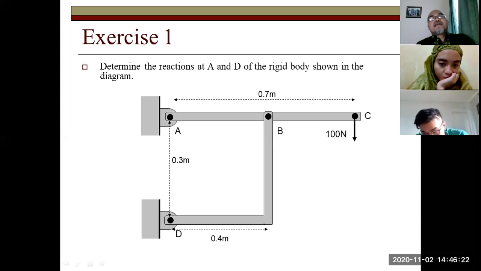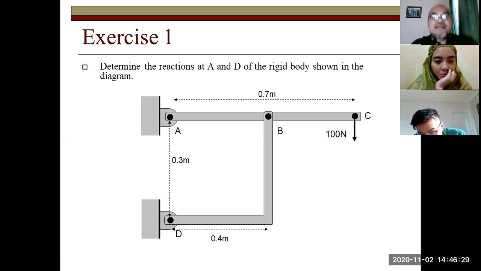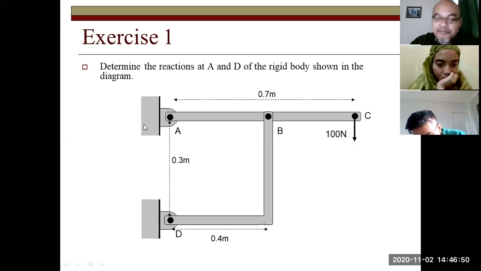Exercise. Well, actually not an exercise because the solution is given later. An example: determine the reaction at A and D of the rigid body shown in this diagram. This is a beam ABC, an L beam BD, dimensions are given, then an external force of 100 Newton is given at C. And you are asked to determine the reaction forces at A and D.